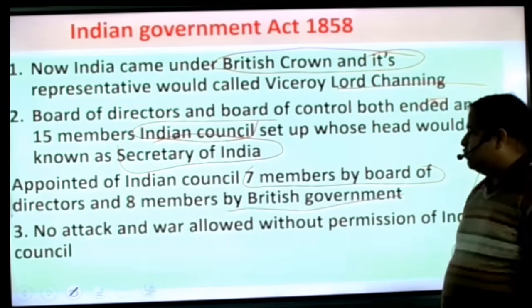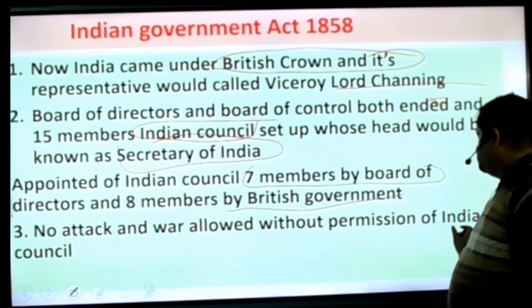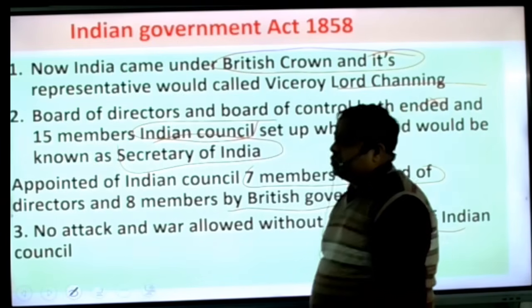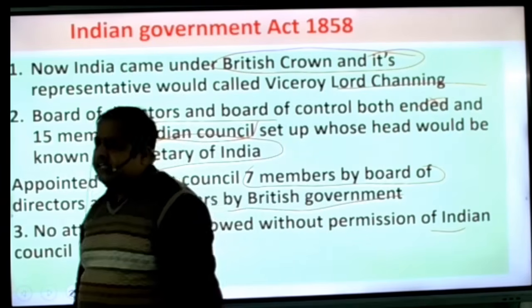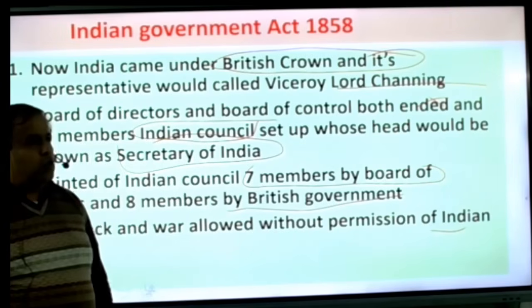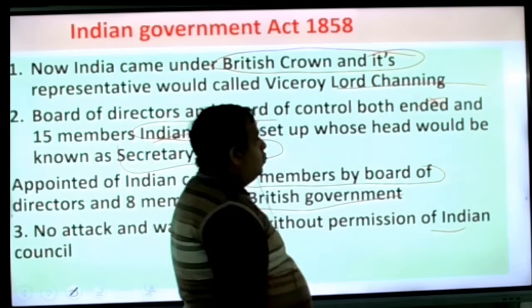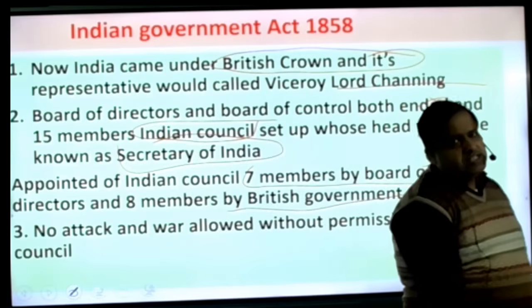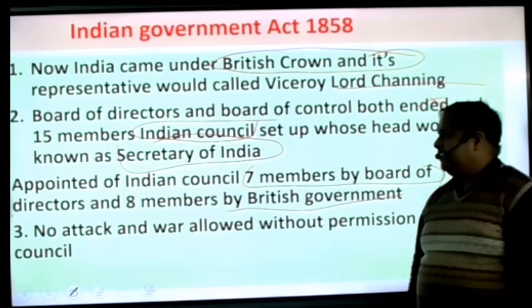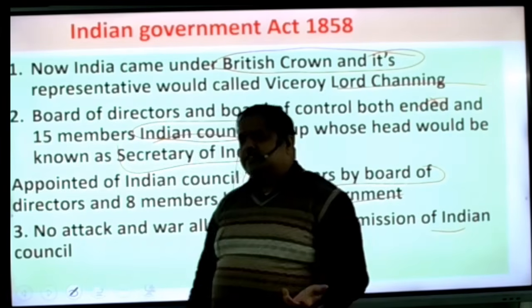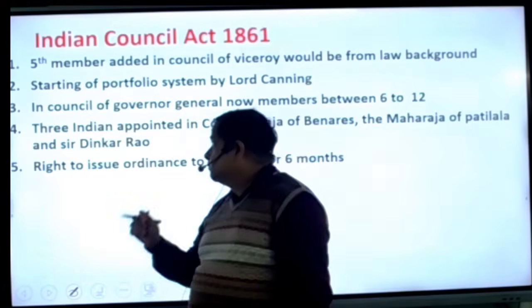No attack and no war was allowed without the permission of the Indian Council. The British government decided that no new state would be merged according to the doctrine of lapse. So many provisions were made, and the British decided they would never attack any state now.